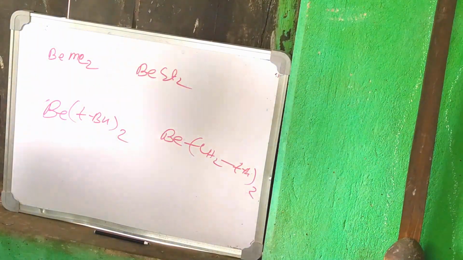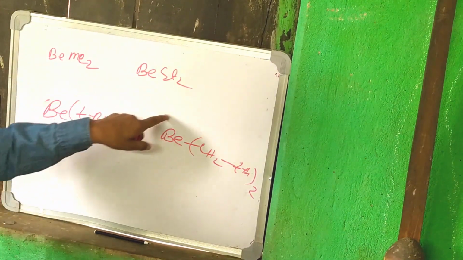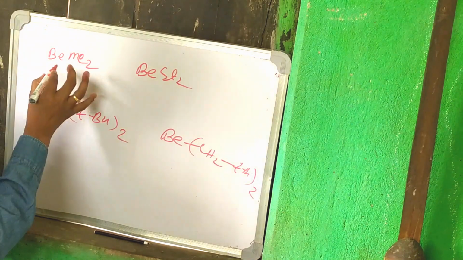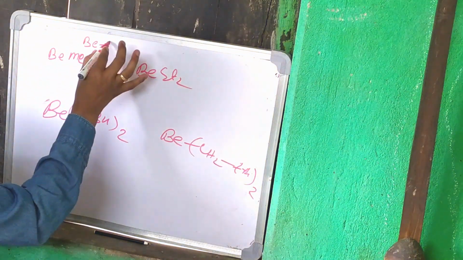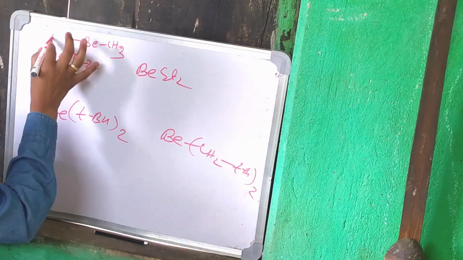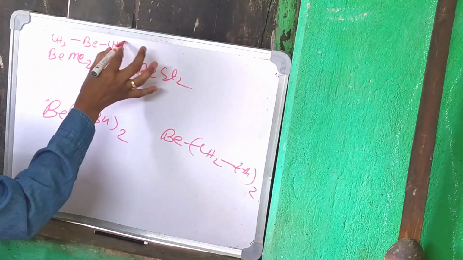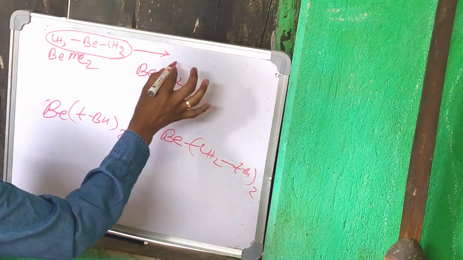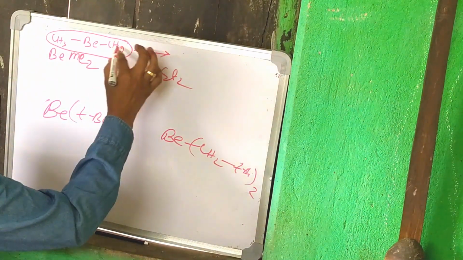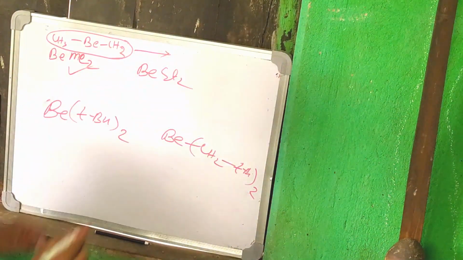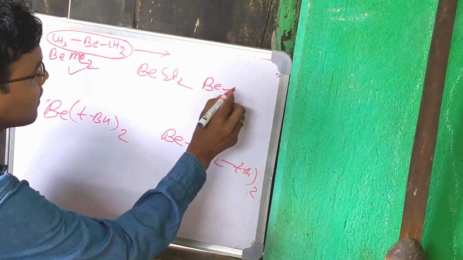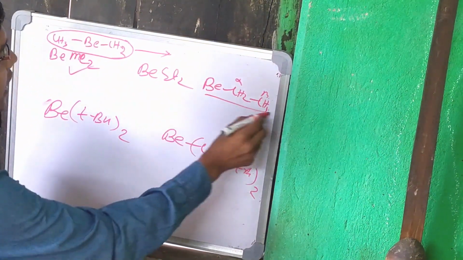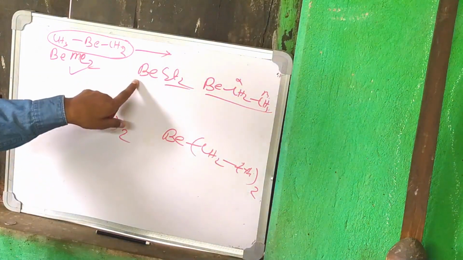Okay, so now tell me which molecule is stable. See here, if you see BeCH3 and CH3, no beta hydrogen is there, so this molecule will not undergo the beta hydride elimination, so this molecule is stable. Here this carbon atom has Be-CH2-CH3, means alpha, beta. This molecule will undergo beta hydride elimination, so this molecule is not stable.